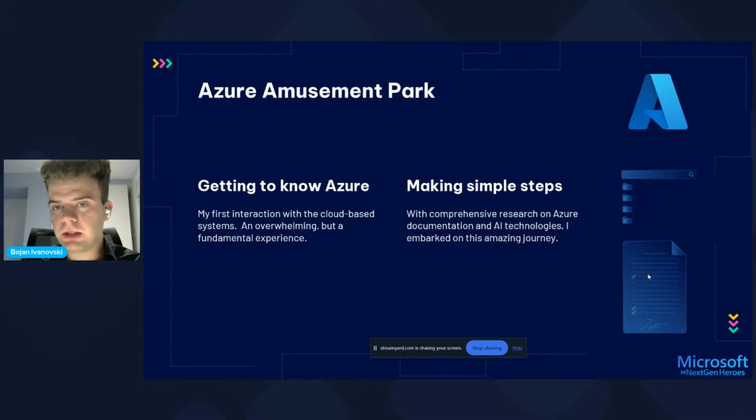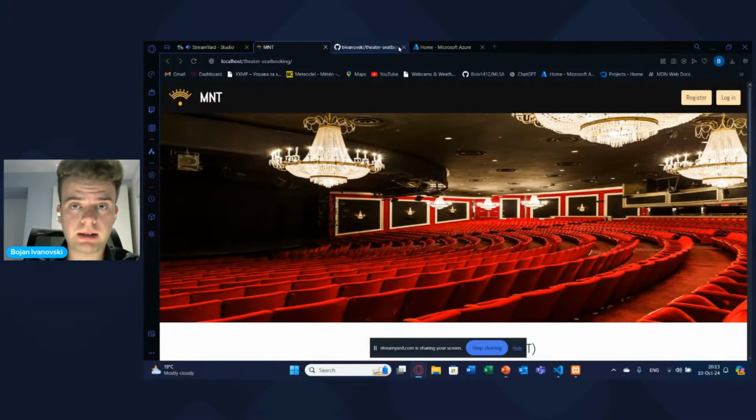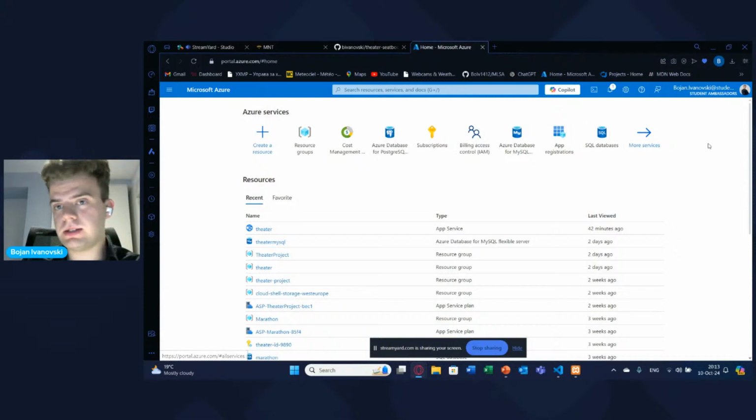So that was a little bit theoretical, I would say, about Azure. And I would like to show you how this looks in practice. So this is the first thing that you'll see when you log into Azure. Basically, this is the Azure portal. As you can see, the first thing here is the Azure services, the most important part of Azure.